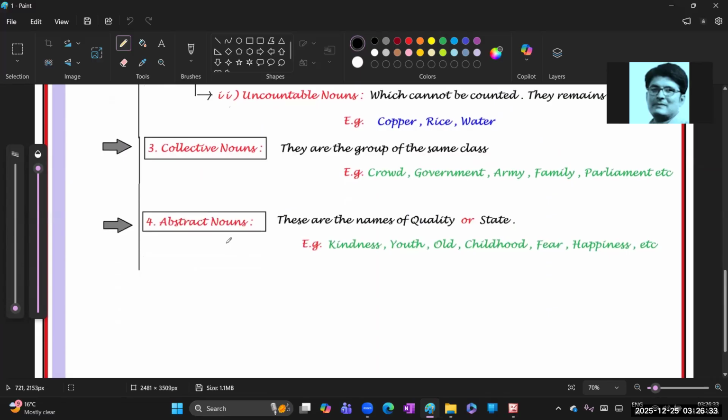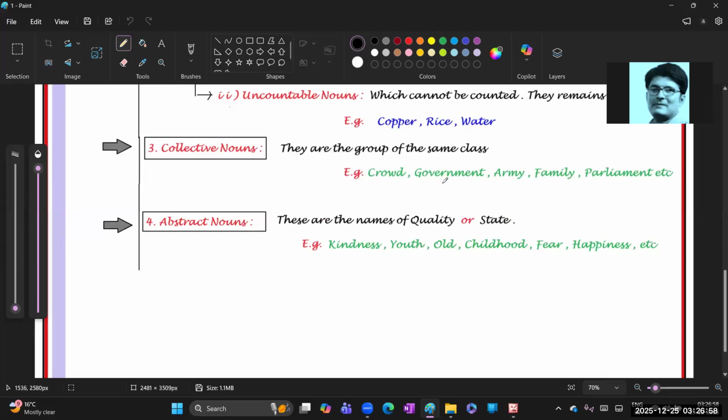Next, collective nouns. The collective noun refers to a group of the same class. Collectively, and only when it is the same class do we call it collective. Remember it like that. Like a crowd. A crowd could be animals or human beings, isn't it?